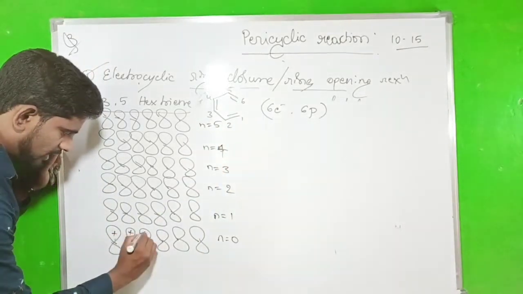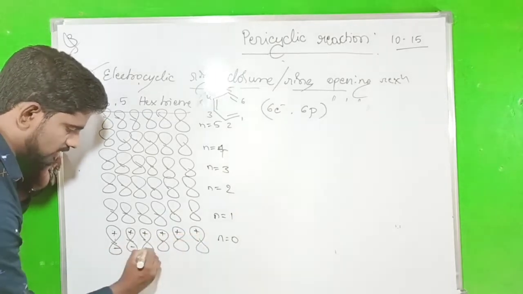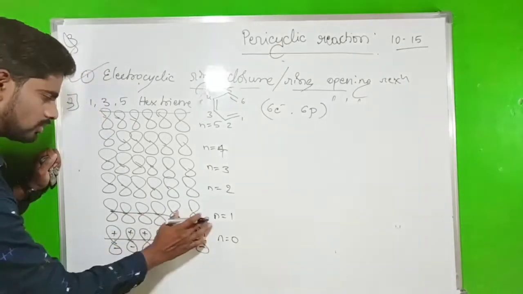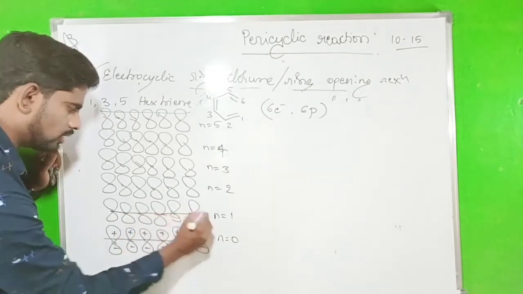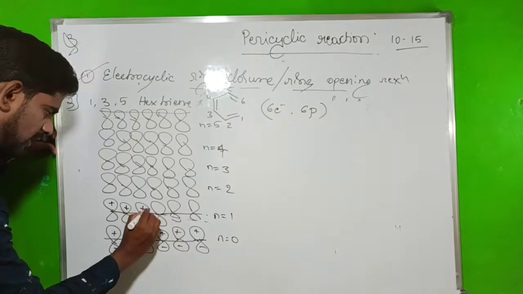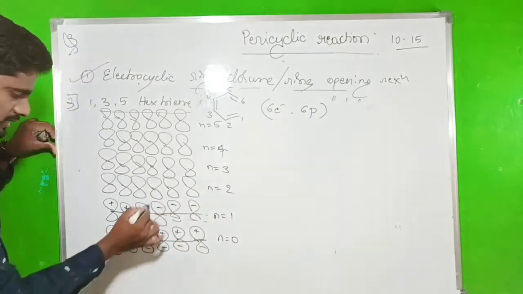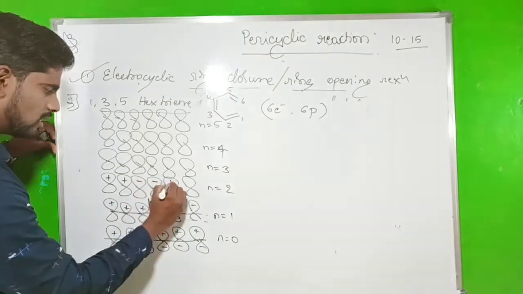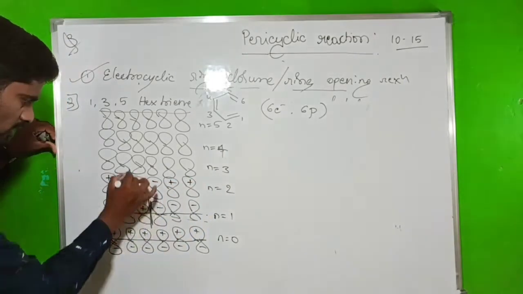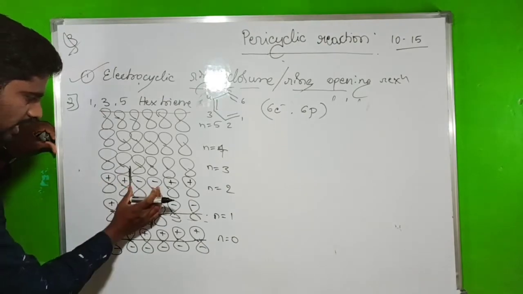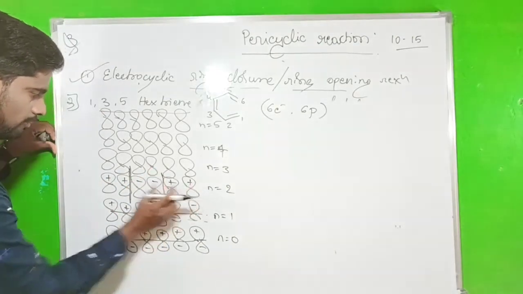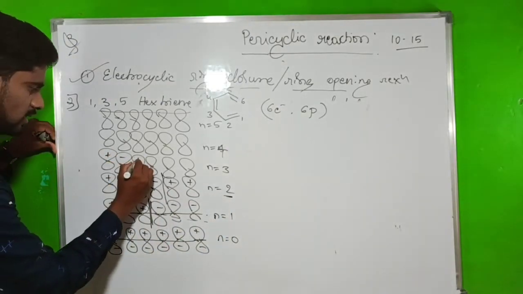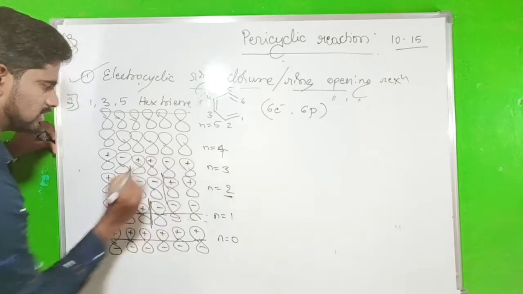These are all plus because it doesn't have any nodes. But here, look, this is a plus and this one will be the minus. There is the presence of one node, then plus, minus, plus. So there is a plus compartment, a minus compartment, a plus compartment. There are two nodes, n equals 2. Next, plus, minus, plus, minus, plus.